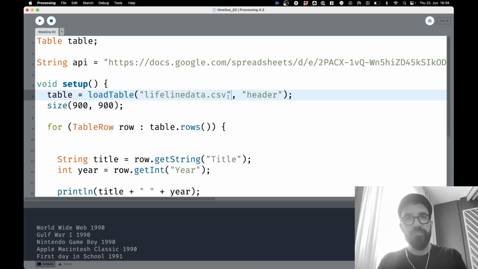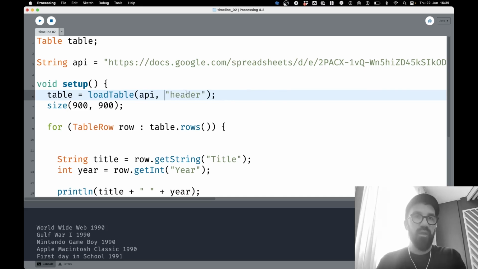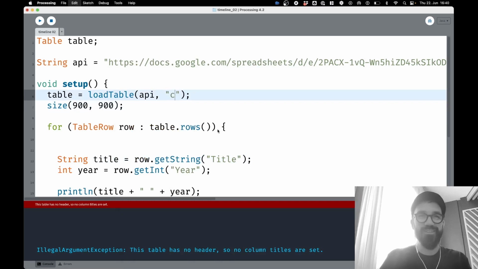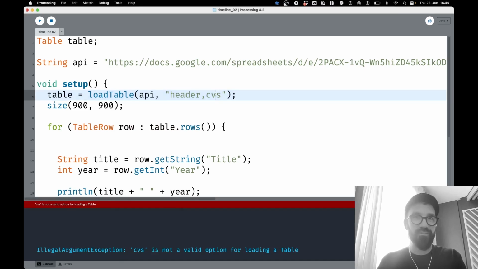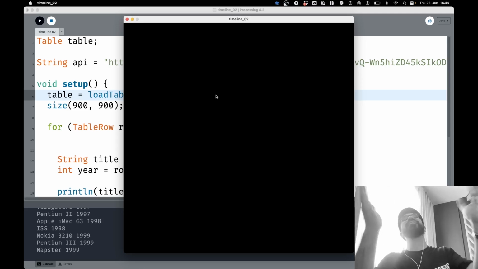Now the problem is what we are setting here. I guess that Processing is reading the extension and recognizing that we are loading a CSV file here. So if we set it back to the API, let's see what happens when we say CSV here, comma, CSV. Thanks, so helpful. Stick, you are the best. Header, comma, CSV. So I can add multiple options to that string. Oh, CVS is of course wrong. CSV, loading it. Oh my God, it works. I can't believe it. This is so crazy.